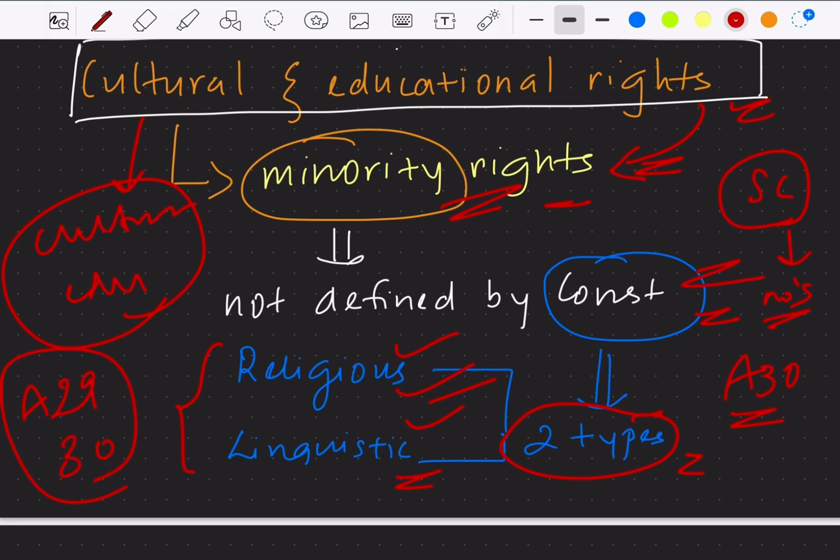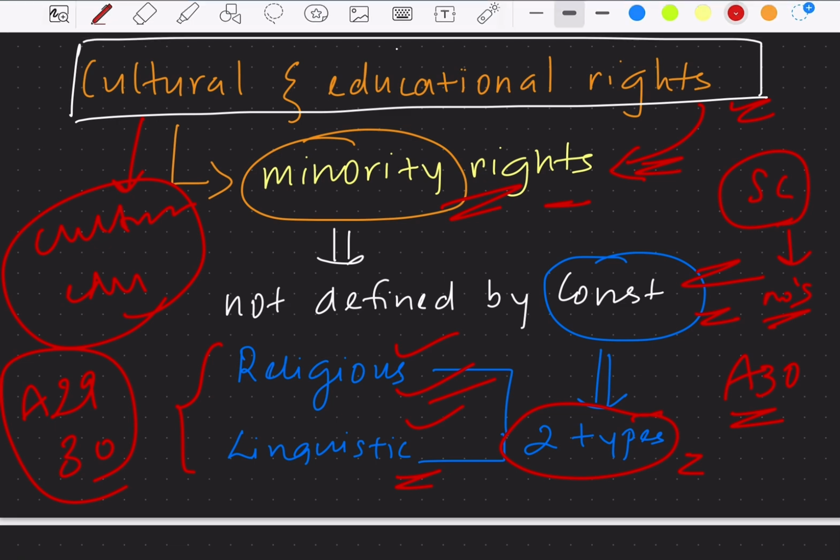So the next fundamental right we have is the right to constitutional remedies, that is Article 32. We shall study about that in our later video lectures.